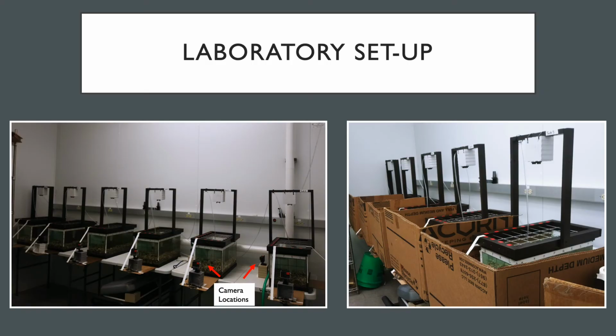Pictured here is the general laboratory setup we had, and what we would do is we would place a Fatmucket into a tank which was split in half using a plexiglass divider. Fatmucket were given approximately 1 hour to acclimate to the tank and assume a natural position, and then Round Goby were added on the other side of the divider and given an additional half an hour to acclimate. After this, the divider was removed and behaviors were recorded from 2 angles for approximately 1 hour.